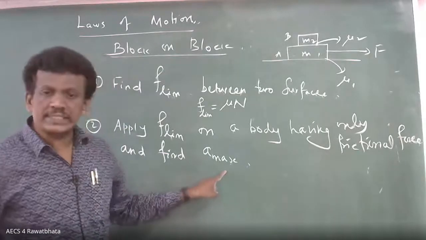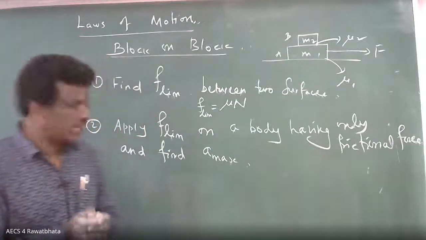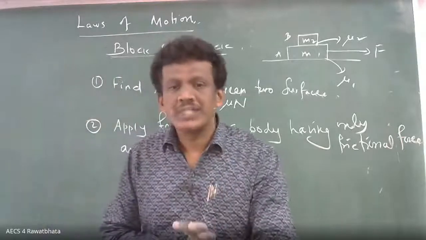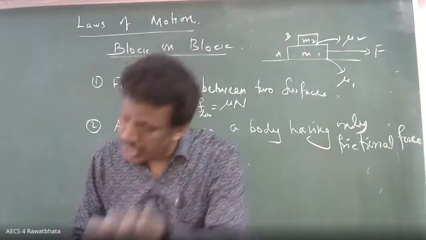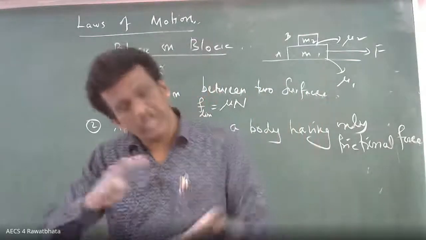So A max. Why have I written acceleration maximum? Anyone of you can explain? The two move together with this maximum acceleration, because maximum acceleration is required for M2 to fall down. As long as the static friction is acting, they move together only. It is not necessary up to limiting friction. Even less than limiting friction, they move together.